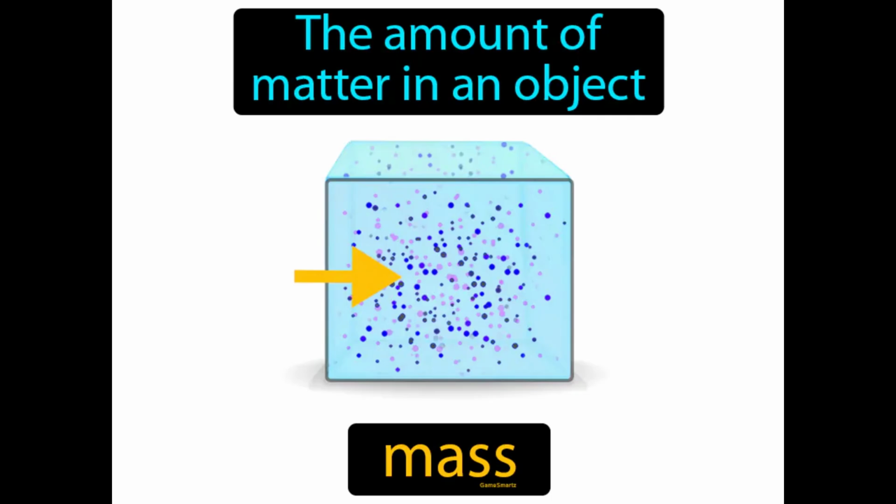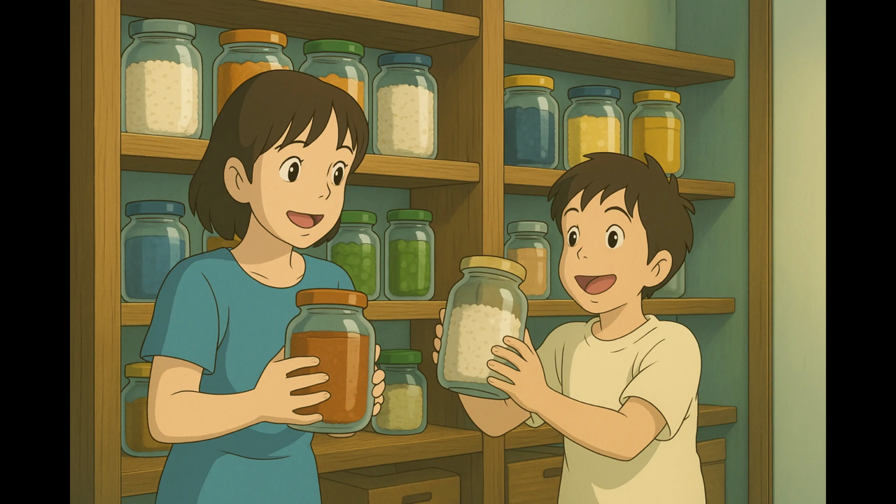The amount of matter in an object, mass. Mass is how much stuff or matter is inside an object, determining how heavy it feels. Imagine trying to determine how much food you have left in your pantry without opening every can and box. Just like you rely on the weight of the items to estimate their contents, mass is the measure of how much matter an object contains without needing to look inside.